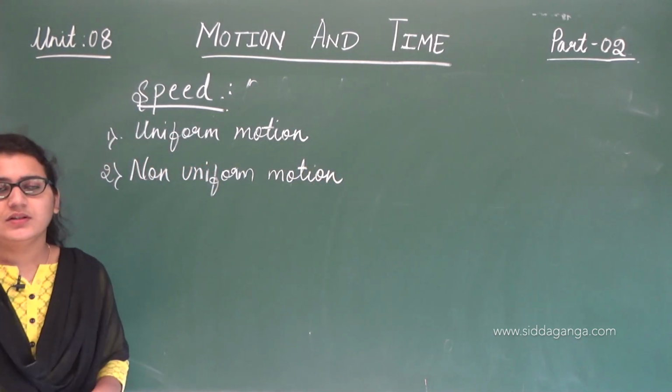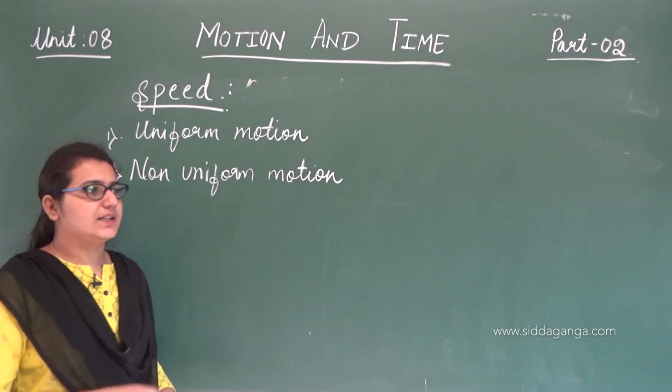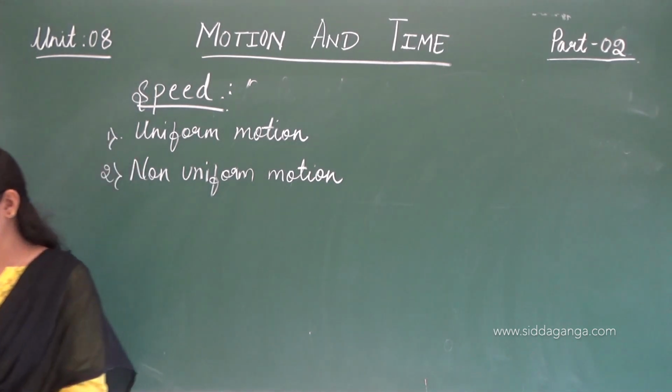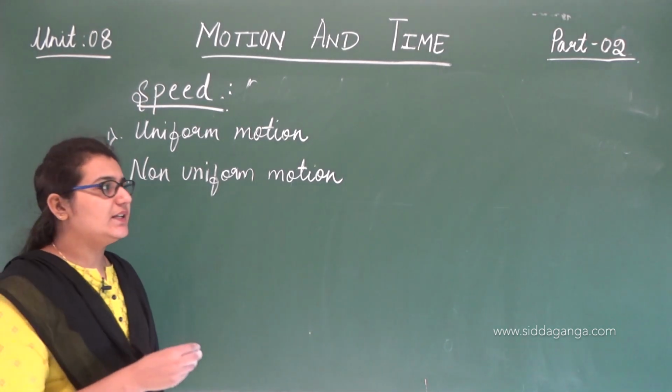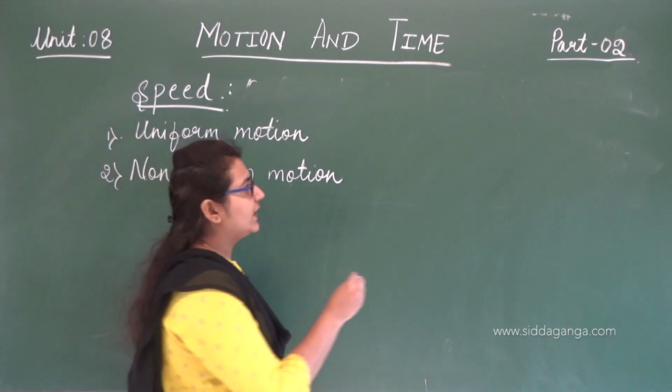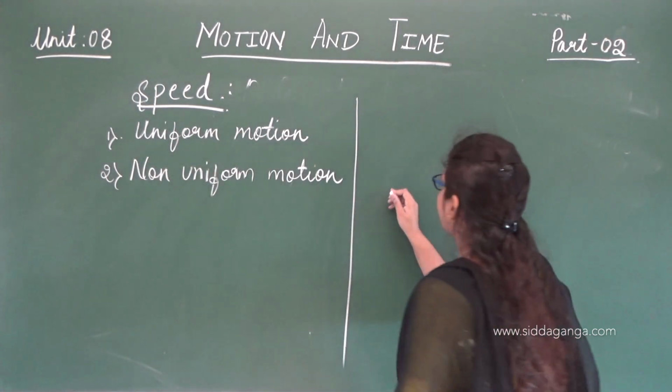See, when I explained what speed is, the rate. Okay, we'll discuss this, but before that let me give one more example.